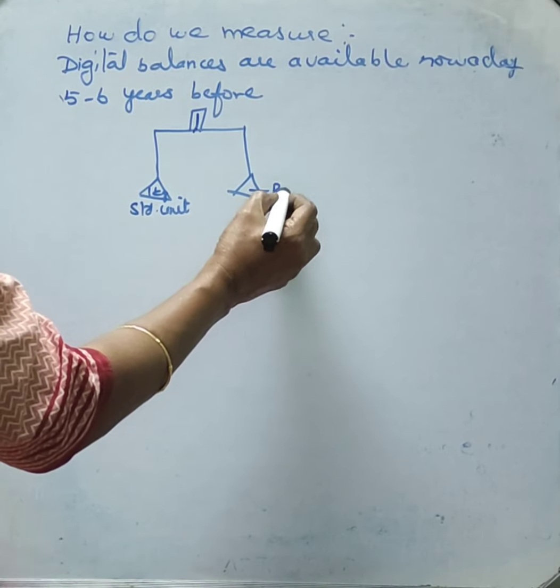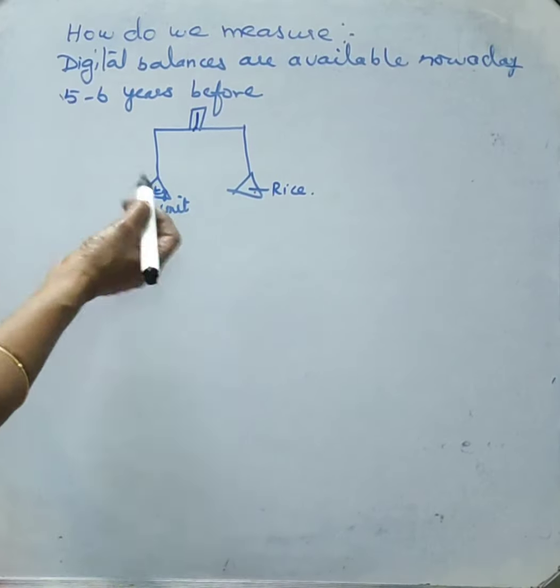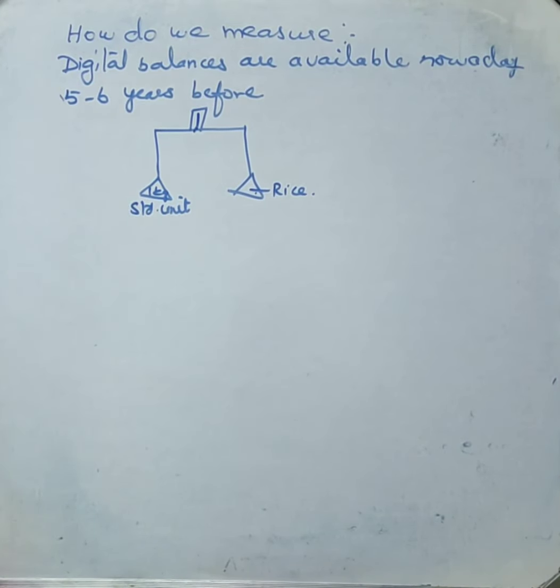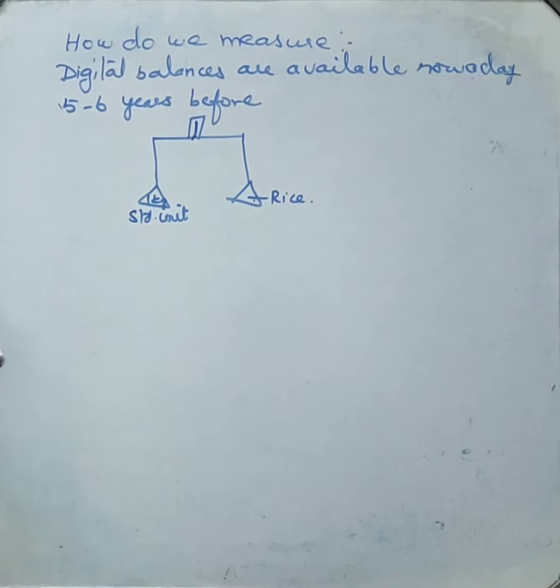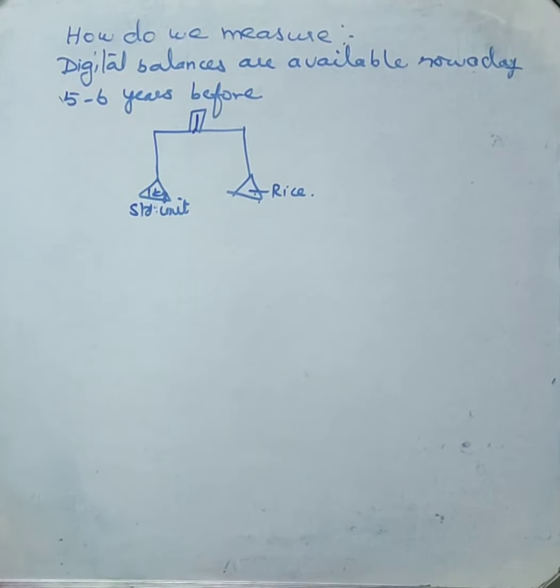On this side, rice or vegetables will be kept. This is the way to measure the mass of substances. In this, we are comparing the mass of the standard unit with the material we are going to measure.